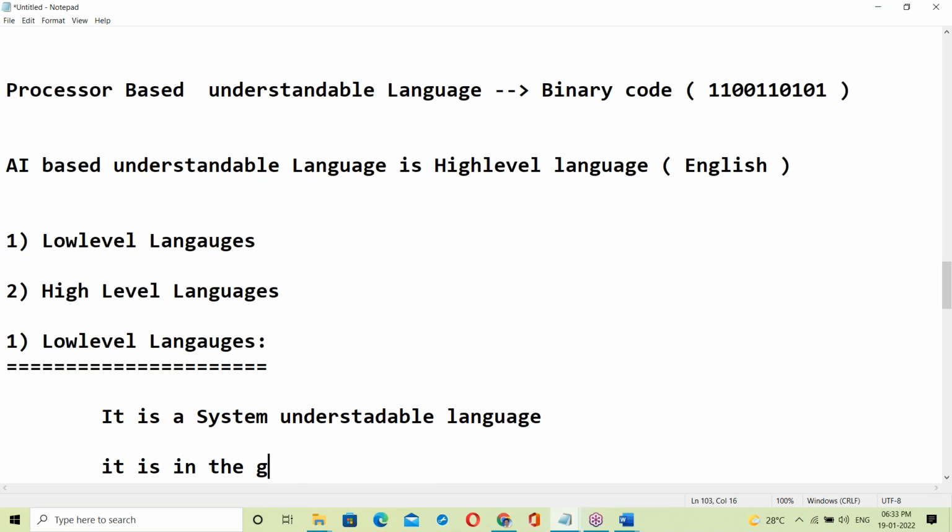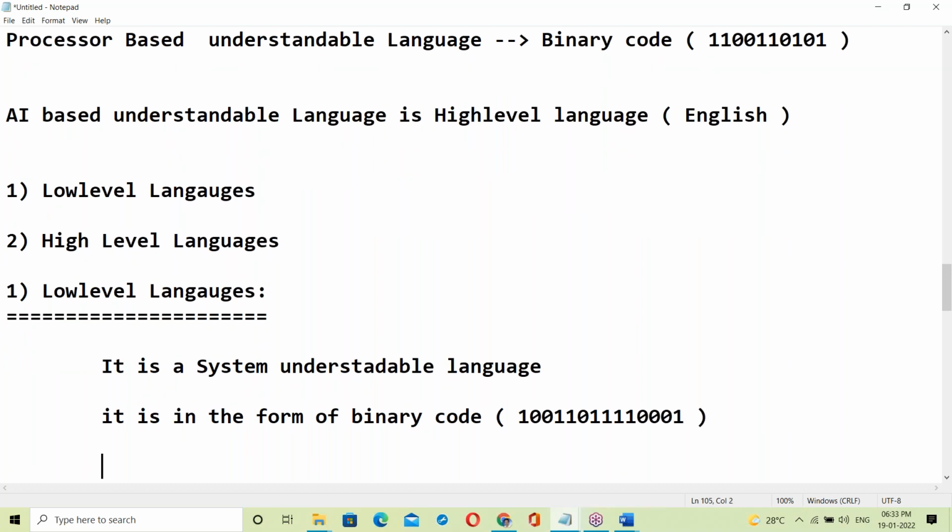It is in the form of binary code, like a zeros and ones format.